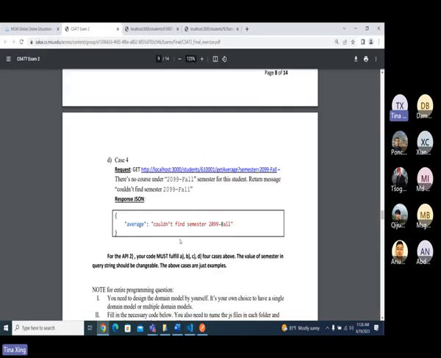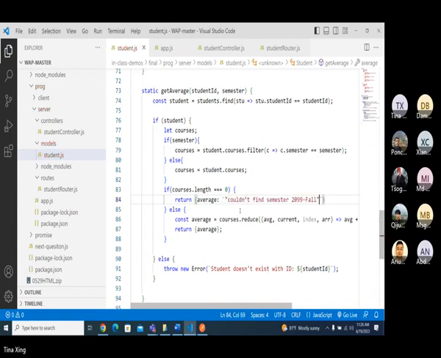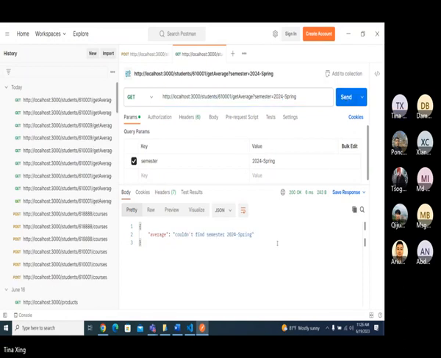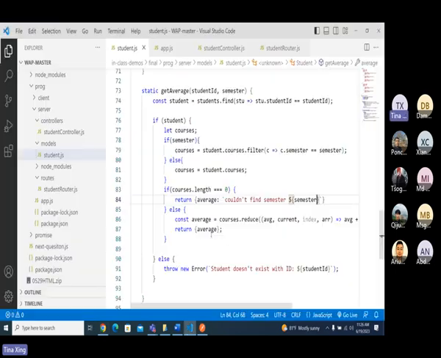What's the string here? Okay, let's try, okay? So here, suppose, yeah, student like this. This one is 95. I even put it for, couldn't find the semester with this one. So we're finished like this, okay?